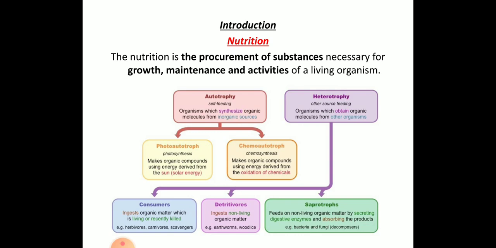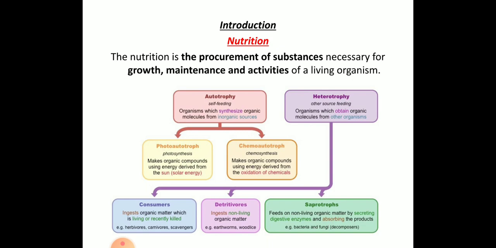Next we have the chemoautotrophs. Chemo means chemicals, so these individuals synthesize their own food with the help of chemicals. Examples are sulfur bacteria, nitrate bacteria, etc. These all come under the autotrophs, of two types: photoautotrophs and chemoautotrophs.